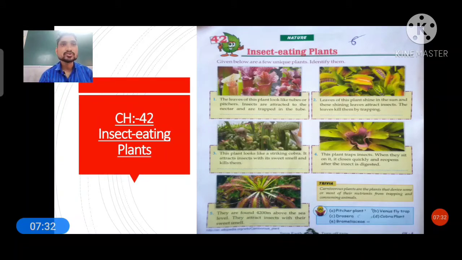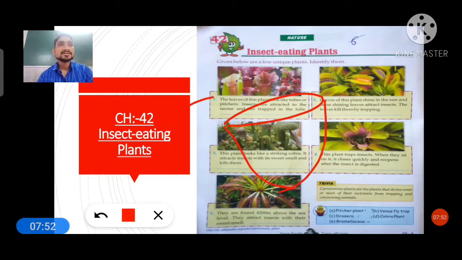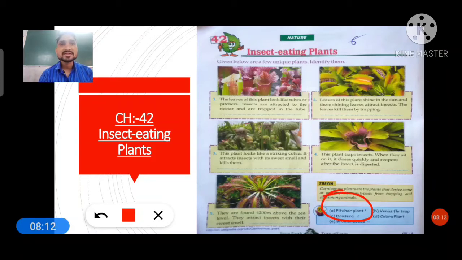The leaves of these plants look like tubes, which means the shape looks like a tube. And in the pictures, insects are attracted to the nectar and are trapped in the tube. Here in this picture you can see, students, it's a shape like this. When insects enter inside, there is liquid, so when insects go inside they are trapped inside. So the answer of this question we have to write is pitcher plant. So remember this thing, pitcher plant.